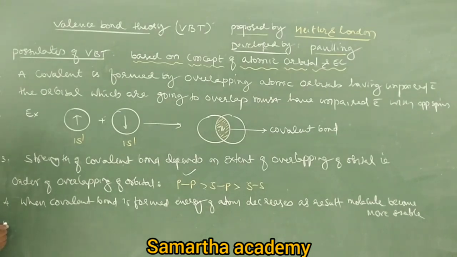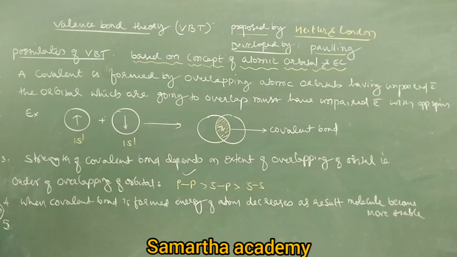Next, fifth point. So this is important, fifth point. Come on, tell me. Here overlapping of orbital is important. In order to form covalent bond, two orbitals must overlap. If there is no overlap, no covalent bond, right? There must be overlapping between two atoms or two orbitals, so we get covalent bond.